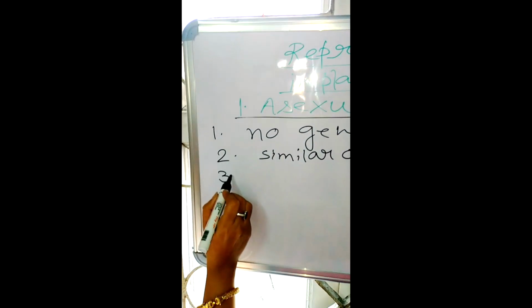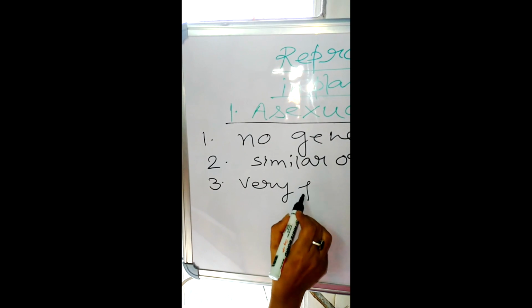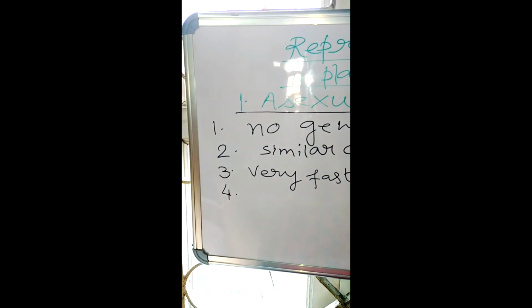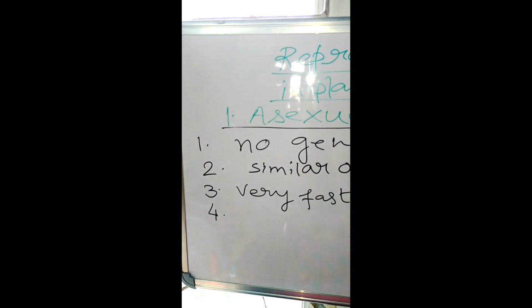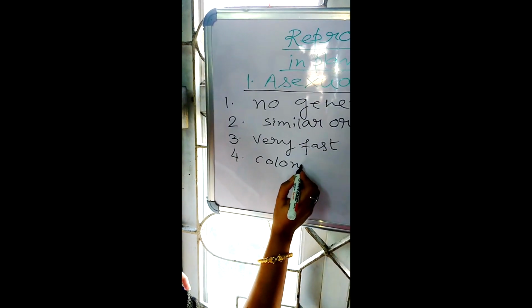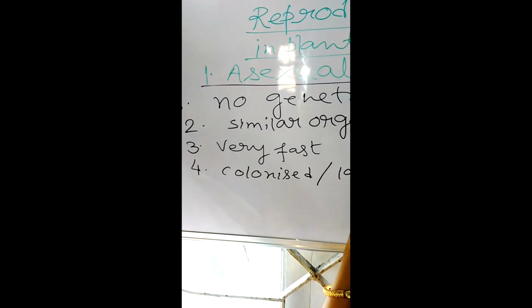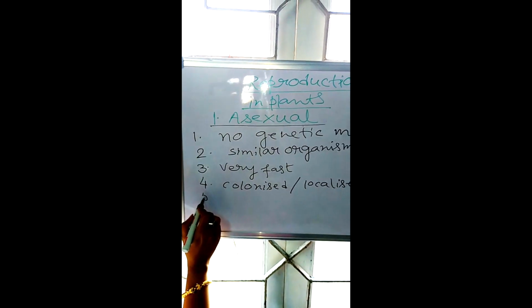Number 3, it's very fast. This process is very fast. And number 4, when an organism needs to produce its offsprings in a colonized area or localized area, then asexual reproduction is very helpful.